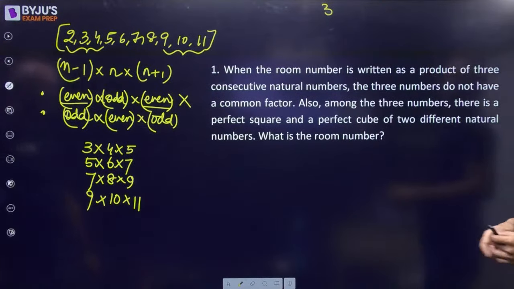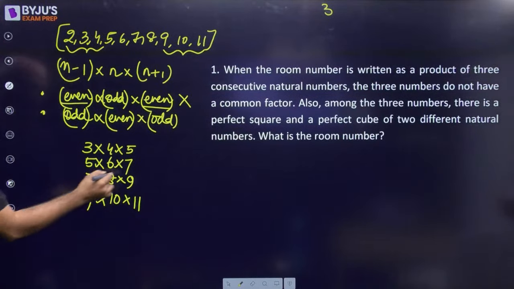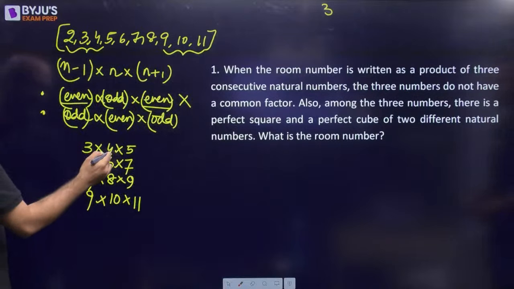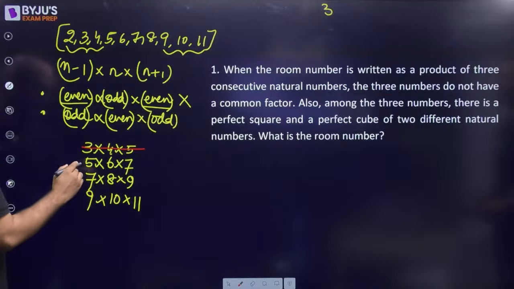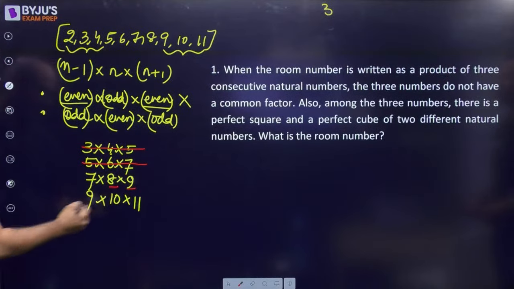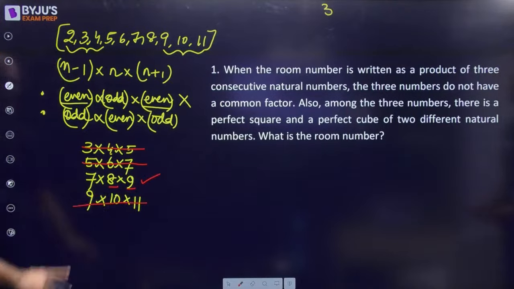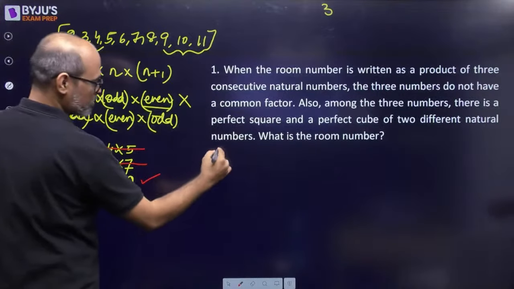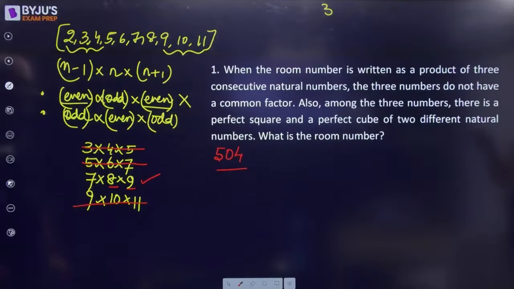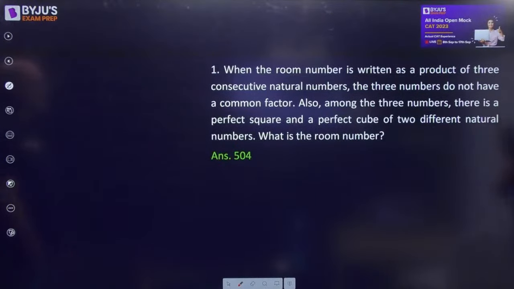Also, among 3 numbers, there is a perfect square and a perfect cube of 2 different natural numbers. Perfect square है, perfect cube नहीं है. We don't have none of them. Perfect square and perfect cube. So this makes sense. There is a perfect square, there is no perfect cube. So 7 into 8 into 9, which is... what is the room number? 504. 7 into 8 into 9 is 504. And yes, that is the answer.